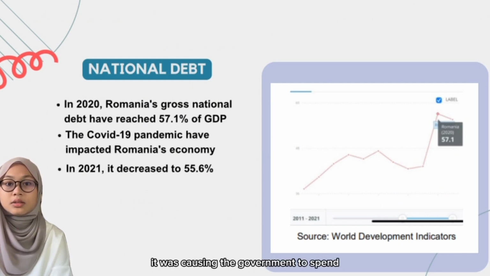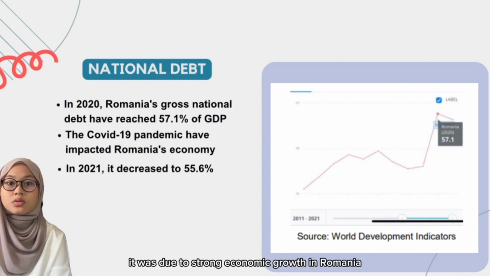As a result, the government spent more on healthcare, economic stimulus, and assistance for people and business. However, in 2021, it decreased to 55.6%. The minimum value was in 2011 with 37.2%. It was due to strong economic growth in Romania.